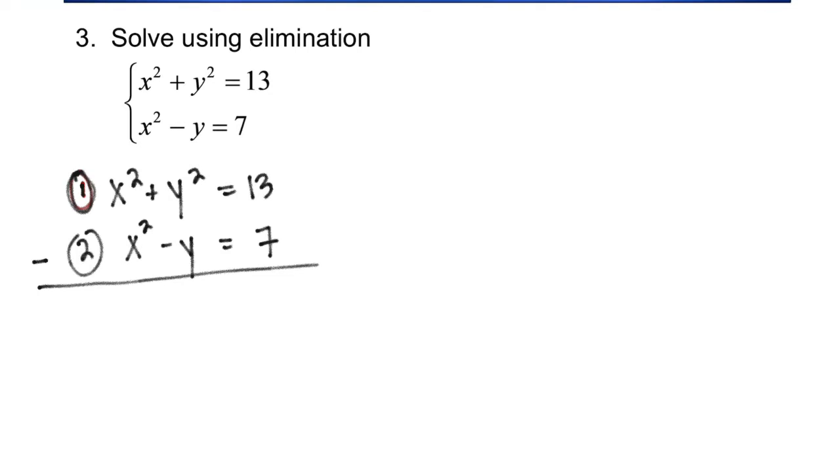If I do that, x squared minus x squared, look at that, x squared is eliminated. Y squared minus -y, y squared minus a -y, and then we have equals 13 minus 7. 13 minus 7 is 6. So we have y squared plus y minus 6 equals 0.